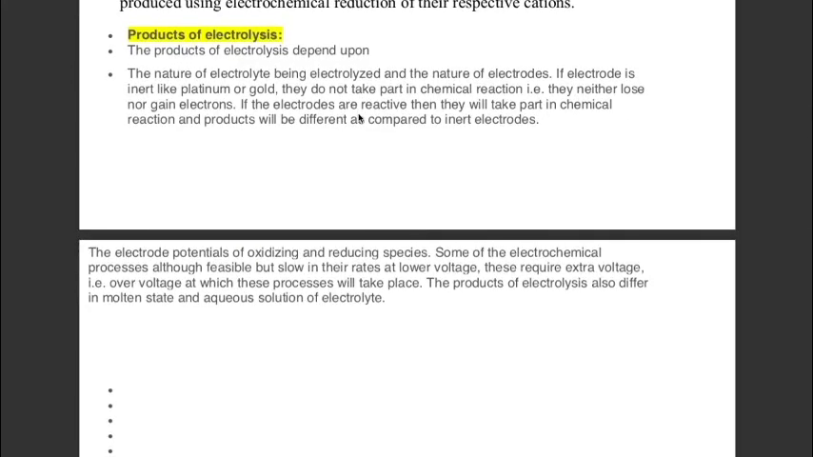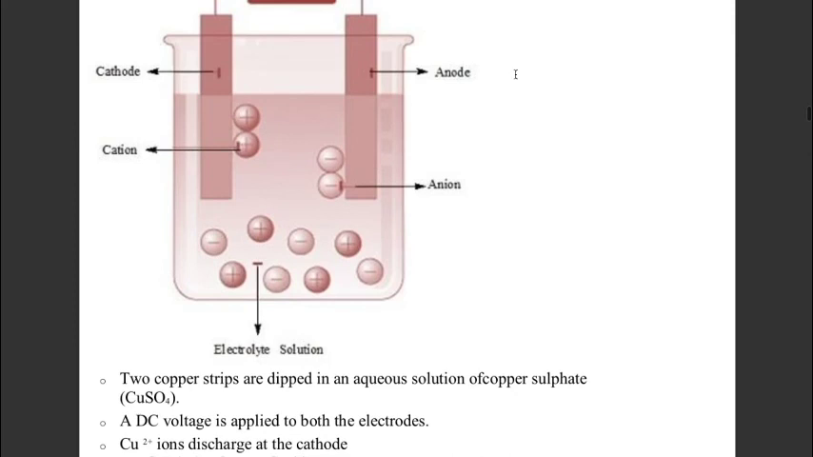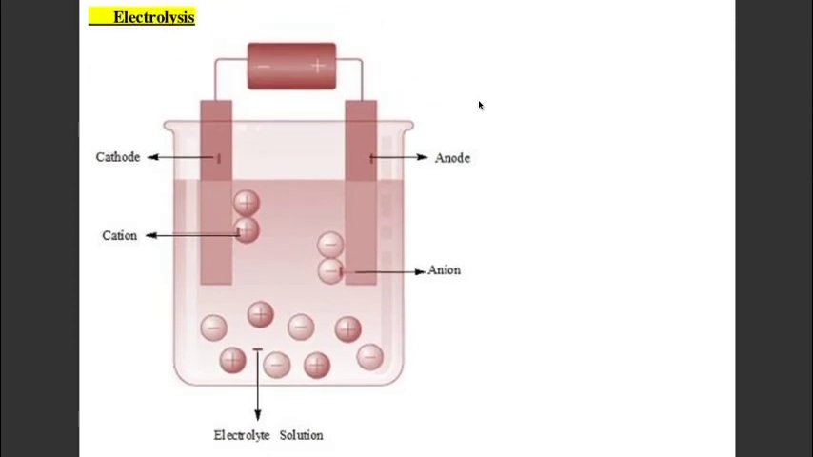Now the products of electrolysis depend upon the nature of the electrolyte being electrolyzed and the nature of the electrode. If our electrode is not inert, then the electrode can take part in the chemical reaction, as we have just discussed, where copper atoms from the anode come in the form of copper plus 2 ions, leaving behind their electrons. But if our electrode is inert, then it will not take part in chemical reactions. It remains inert, and the ions of the electrolyte go to the surface and show some reactions.